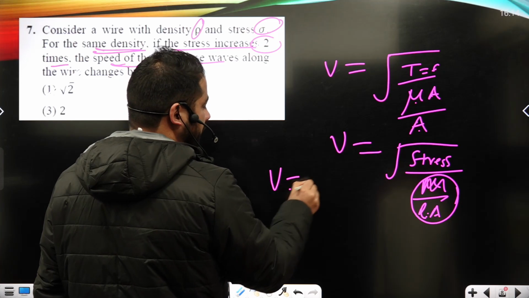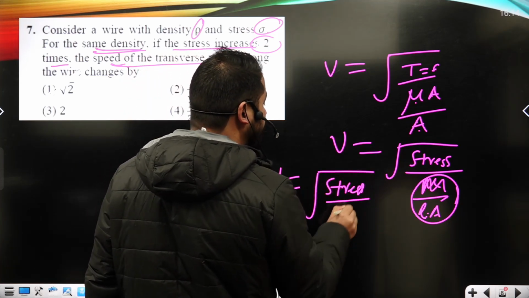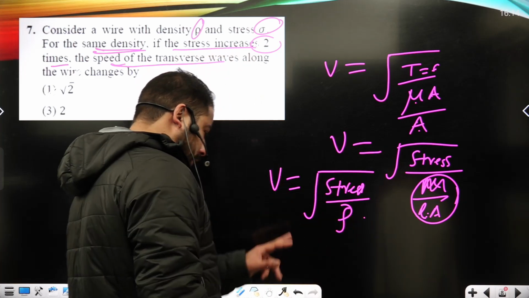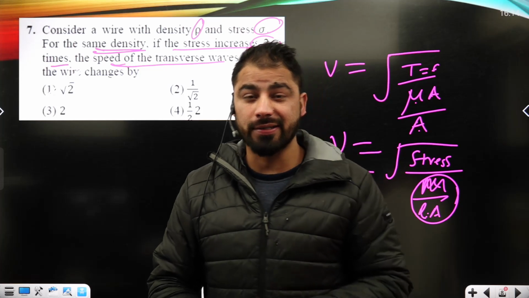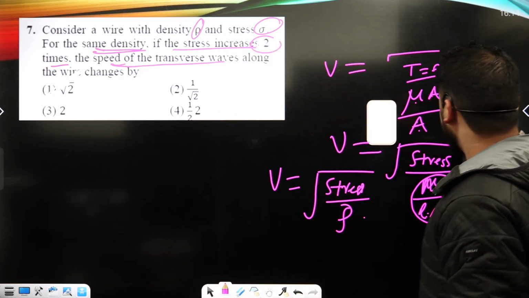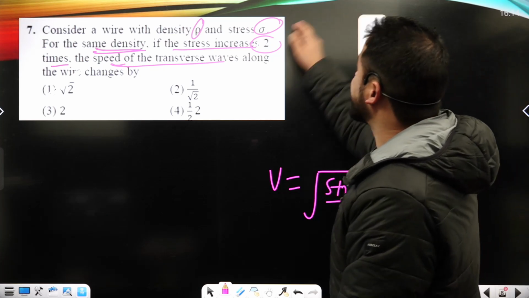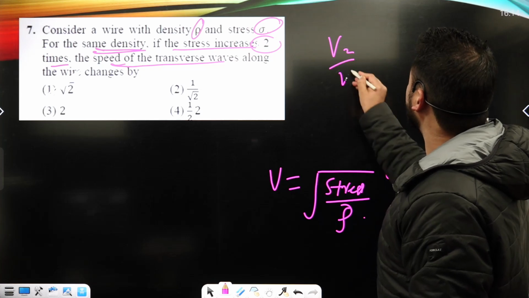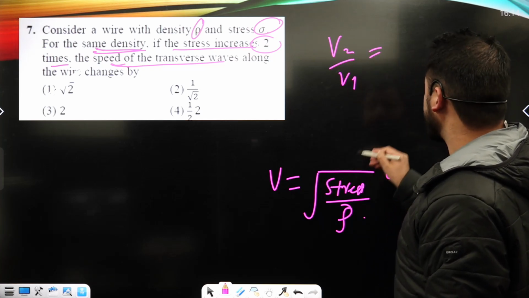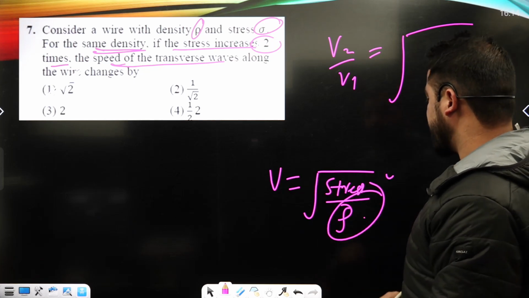So V I can write as the square root of stress upon density. Now I can use this equation to get the velocity in case number second for the same string. The density of the string is not going to change while the stress becomes 2 times. So I can write V2 upon V1 will be equal to the square root of the stress ratio, and the density is going to remain absent here.